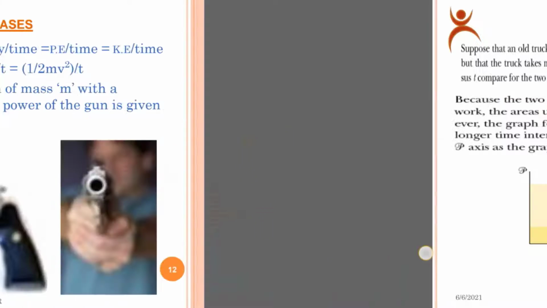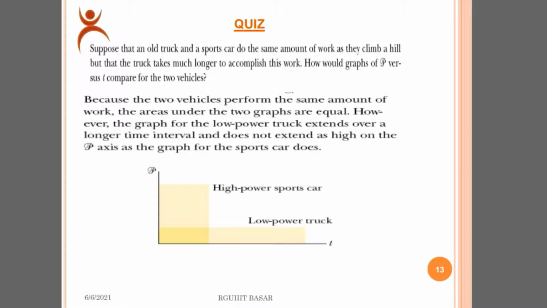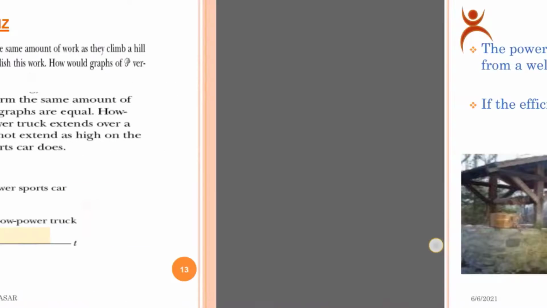Then go to another slide. Here is a small quiz for you. Because two vehicles perform the same amount of work, the areas under the two graphs are equal. However, the graph for the lower power truck extends over a longer time interval and does not extend as high on the P-axis as the graph for the sports car does.